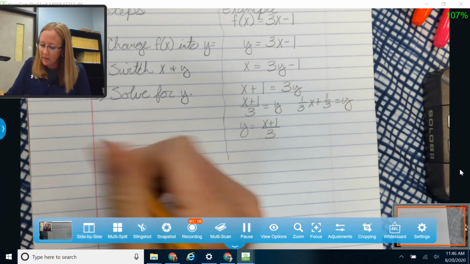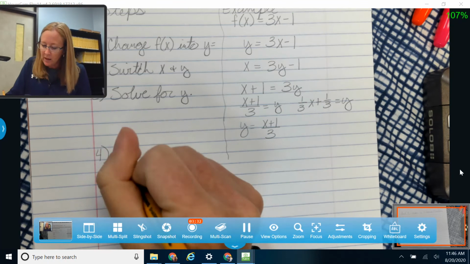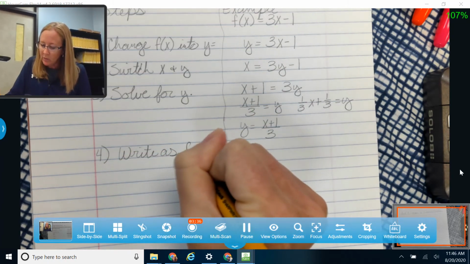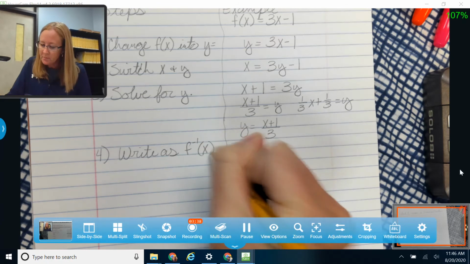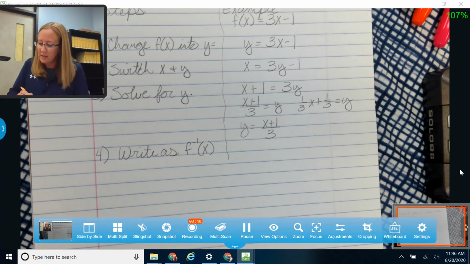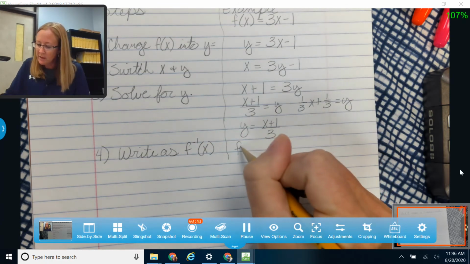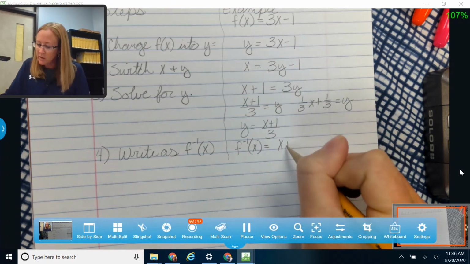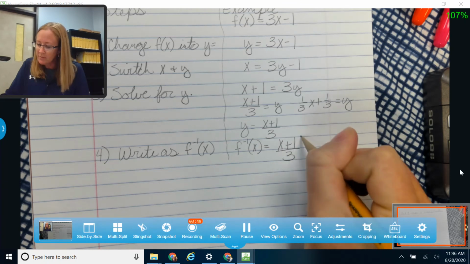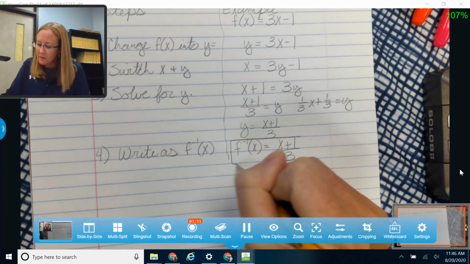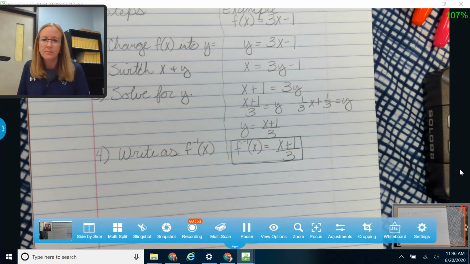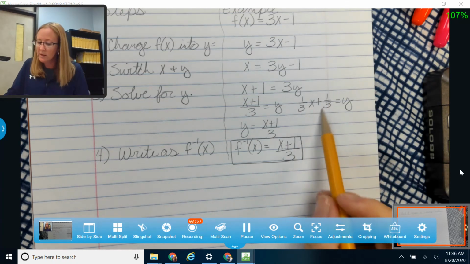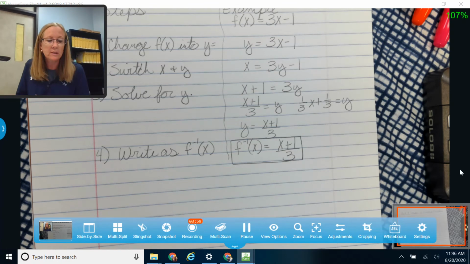Okay, and so finally, in the last step, I'm going to use our symbol. So I'm going to write as our f inverse. Okay, so I'm going to take y back out. I'm going to replace it with f inverse. So the inverse of f is equal to x plus 1 divided by 3. And there's my answer. Okay. Or again, if you'd rather have f inverse of x is equal to, and write it this way, you can write it that way as well, your choice.